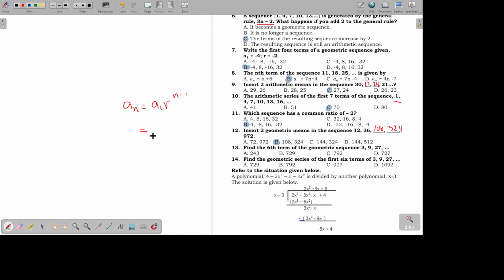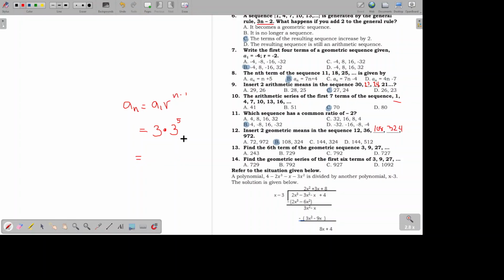So, a sub n equals a sub 1 is 3. Para sa mga hindi nakikinig dyan, pag sinabi a sub 1, yun yung una. Kaya nga a sub 1. Tapos, ang common ratio, again, just divide the succeeding by the preceding para malaman kung ano yung common ratio nila. 9 divided by 3 is 3. So, this will become 3 raised to n minus 1. So, since we're looking for the sixth term, 6 minus 1 is 5. So, that's what we will do.